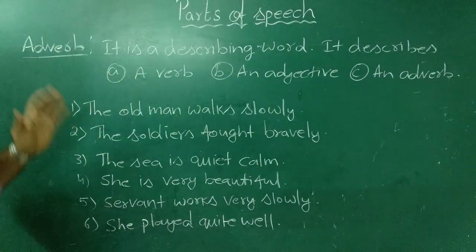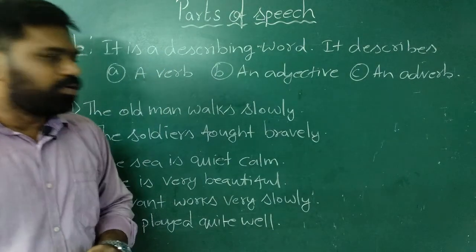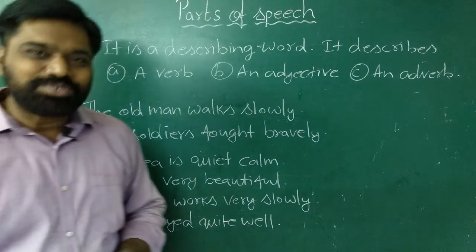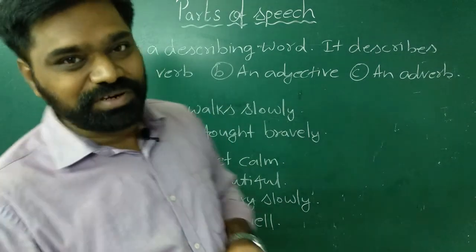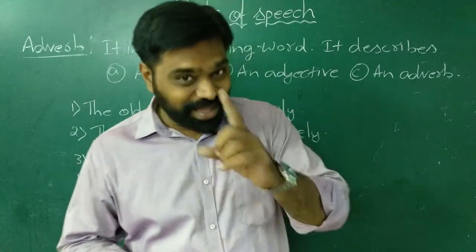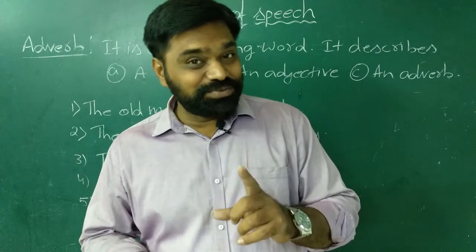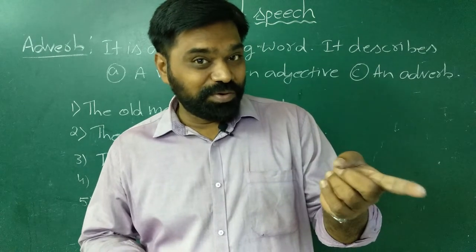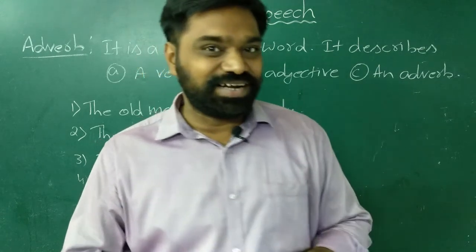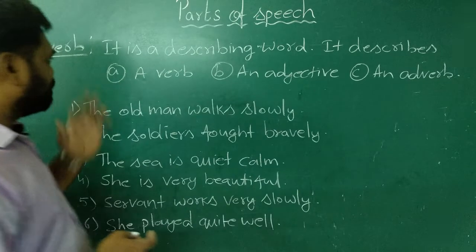The fifth part of speech is adverb. Now adverb is also a describing word. We had one more describing word which we discussed earlier, an adjective. We understood that an adjective describes a noun or pronoun. Now let us focus here and understand what an adverb does.